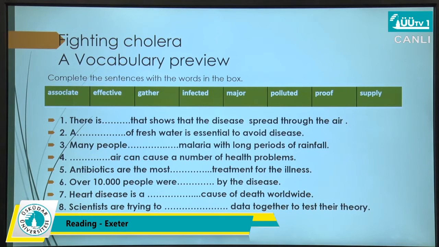Effective. Effective is an adjective. It means when something gives a good result, a result that was needed. What about gather? Gather is a verb, and it's the synonym for to collect.